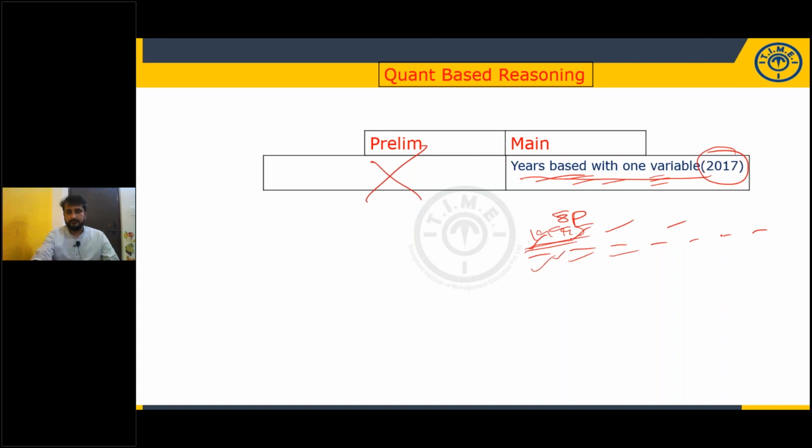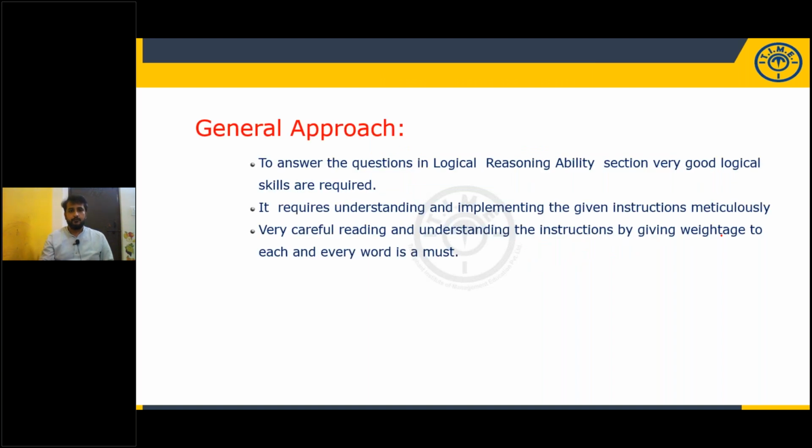While you're preparing, remember that to answer the logical reasoning ability section, you require logical skills. For quantitative aptitude or English, if you know the rules, that is enough. But here entirely your thinking has to be different from one question to another question. You have to understand the given information in a proper way, and the implementation is also very, very important. What are all the instructions they are giving? They will give you instruction based questions. You have to read those instructions properly and implement them properly.